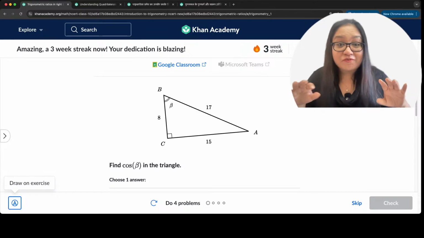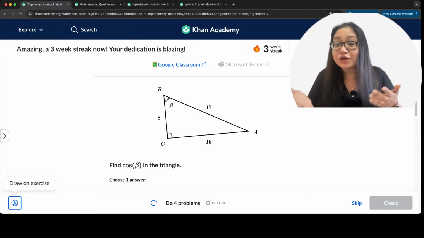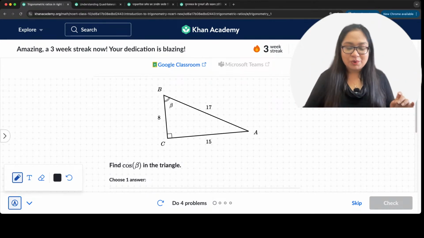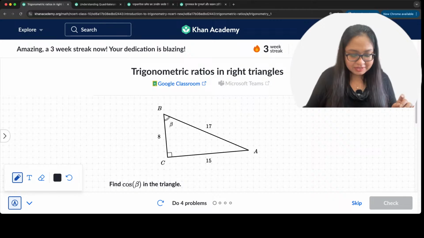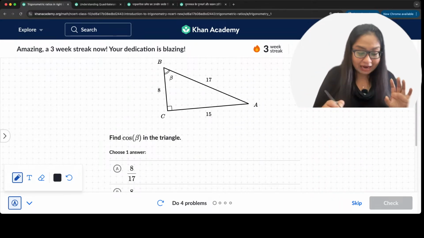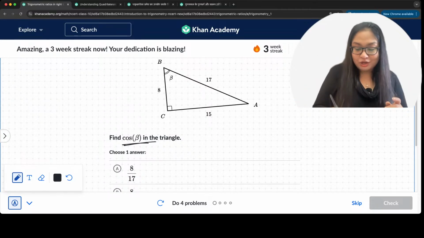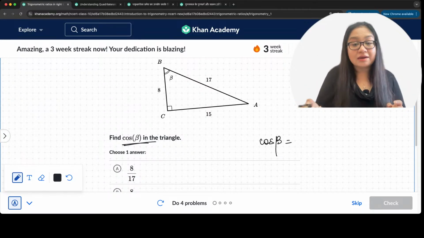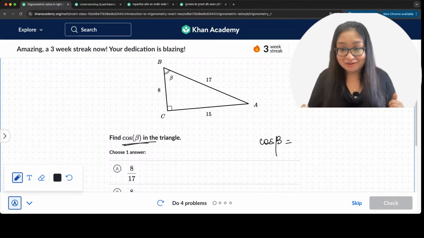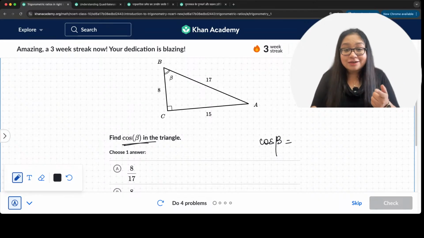Now, here is the first question. Quickly read the question and tell me what your answer comes out. This is the triangle ABC, and we have to find cos beta in the triangle. So, cos beta, what is the value? Cos is what?